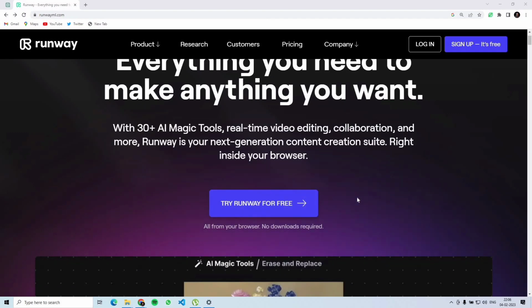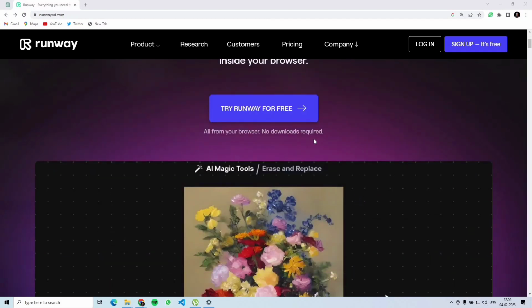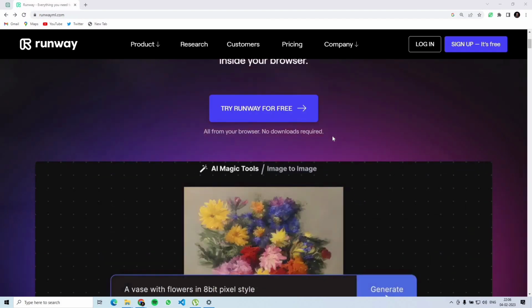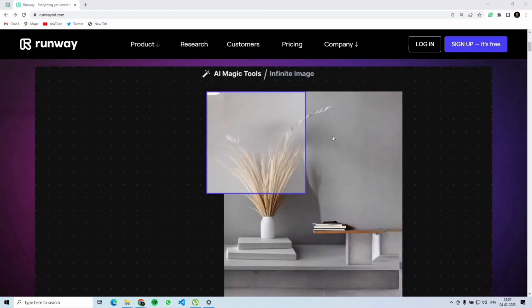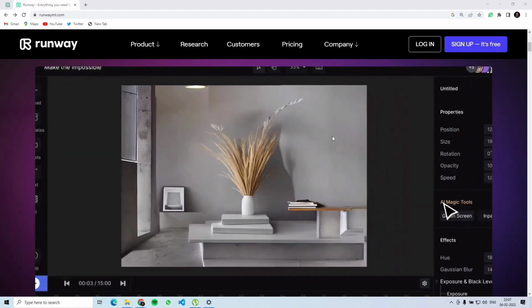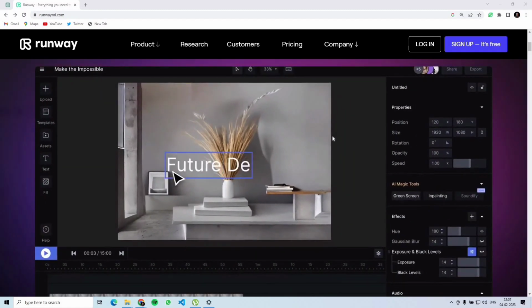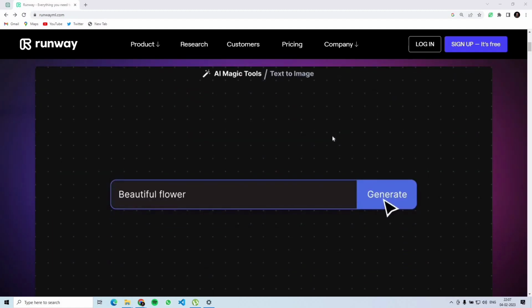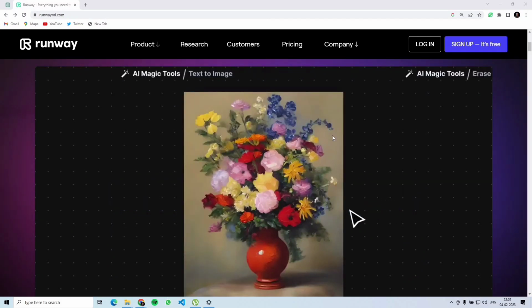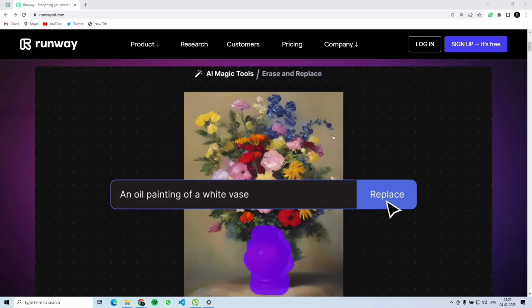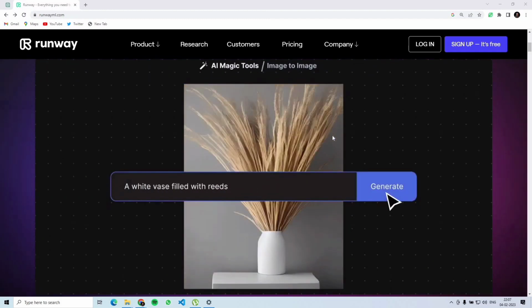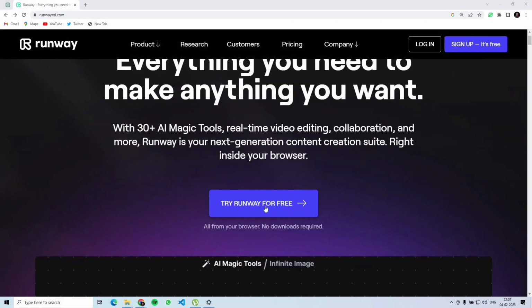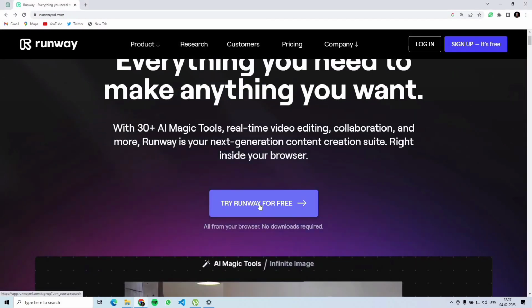is working. So with this tool you can make videos, and they are saying that you don't have to download any software. Everything that you do, you'll do it on your browser. If you look at the main website, what they are saying is you just need to give some text and it will generate. So for example, here we are generating some beautiful flowers, and then clicking on the vase you can change the color or whichever. So here I'll click on try Runway for free and see how this tool is working.